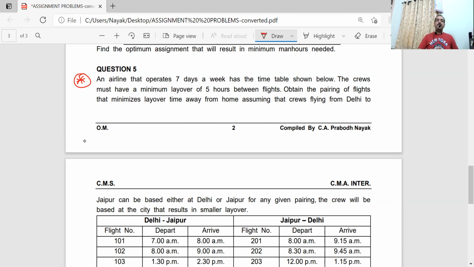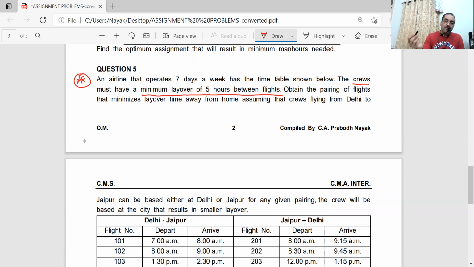So like that, scheduling of flights, or pairing of flights as we call it, also requires assignment. So how is that going to be done? A very interesting question I've put over there, question number 5. So let us look at that question and try to understand what is given. An airline that operates 7 days a week has a timetable shown below. The crew must have a minimum layover of 5 hours between flights. So this is very important. Layover means a gap of 5 hours between flights.